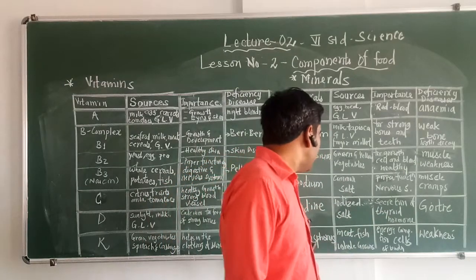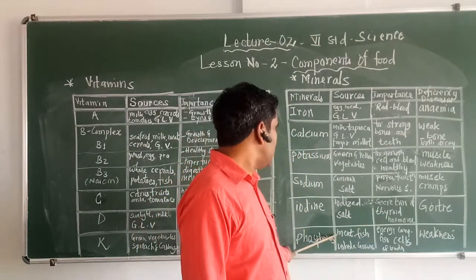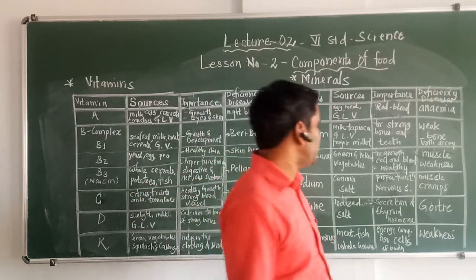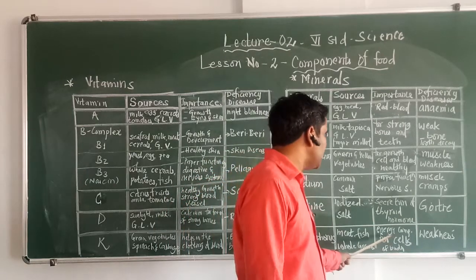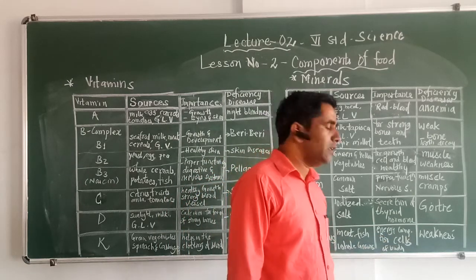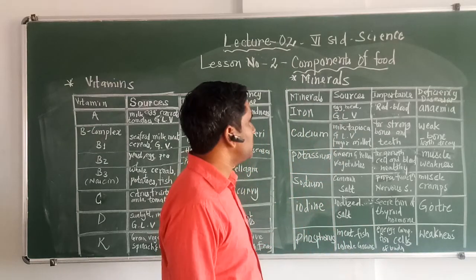The last mineral is phosphorus, which is present in meat, fish and whole grains. The importance of phosphorus in our body is that it helps the cells to make the body healthy. So these are the minerals which we have discussed right now.